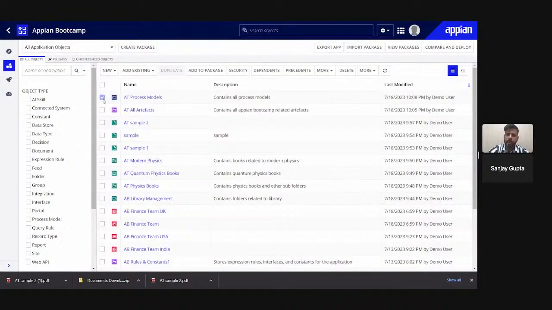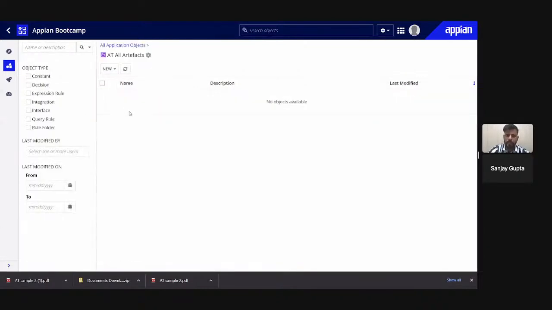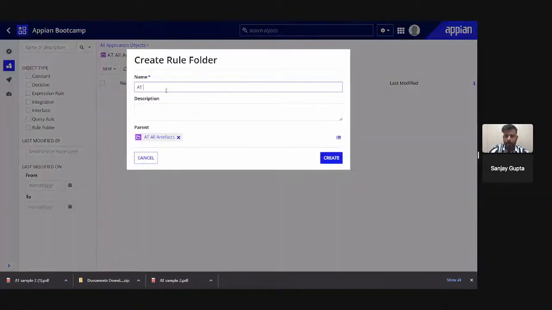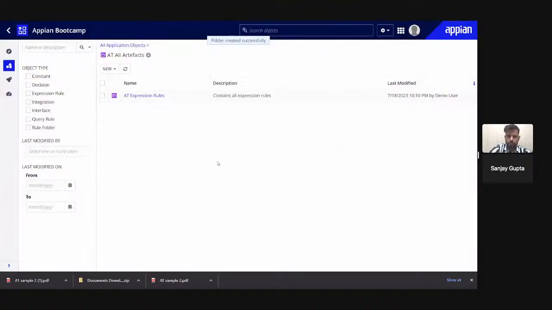Okay, so similar to document folder, if I want to create the subfolder of this particular folder, I have to just open this particular folder. I can click on new, and I can click on rule folder. Okay, and I can simply say like expression rules. So you can see we have one child folder inside this parent folder.